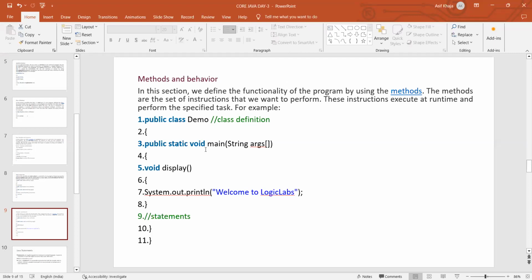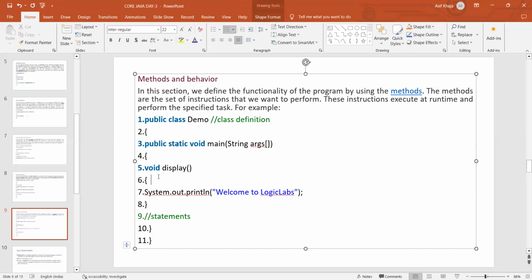For example, public class Demo, and the main method I am writing here, the display method. What is the display method doing? It is just displaying the message welcome to Logic Labs.